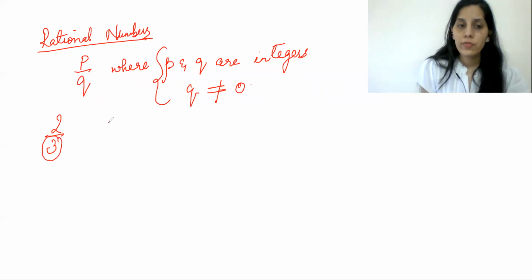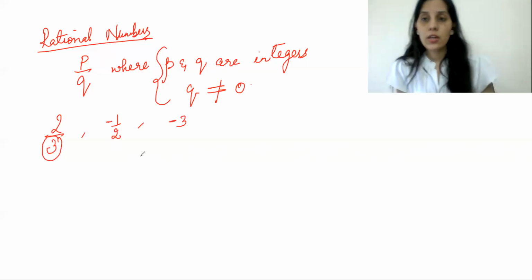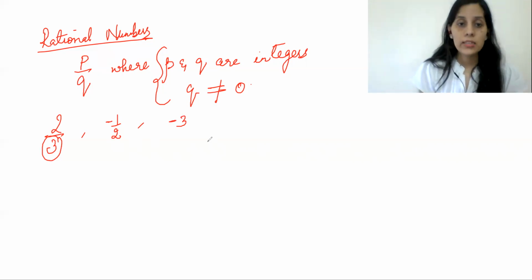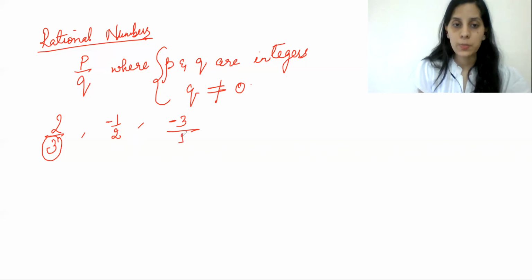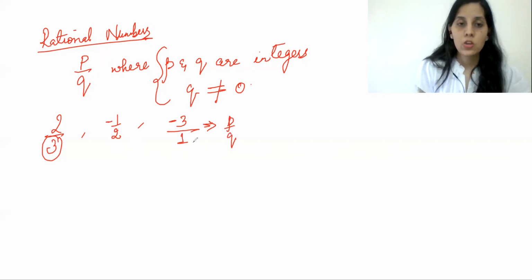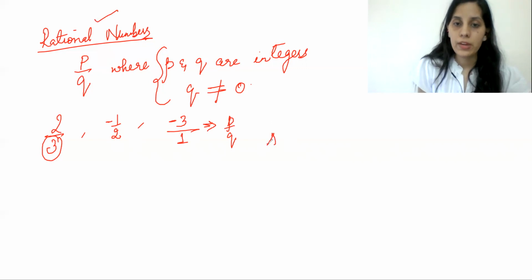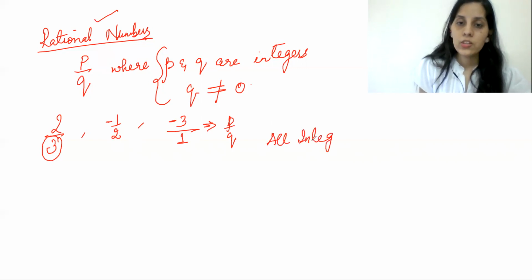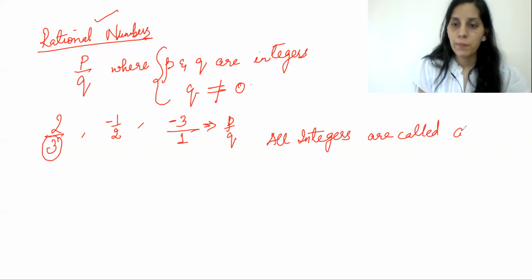One more example, minus 1 by 2. Yes, it's also a rational number. Is minus 3 a rational number? Yes, minus 3 is a rational number. Why? Because minus 3 can be expressed as minus 3 by 1. So this can be expressed in p by q form. So all integers are rational numbers. Very important. All integers are called rational numbers.